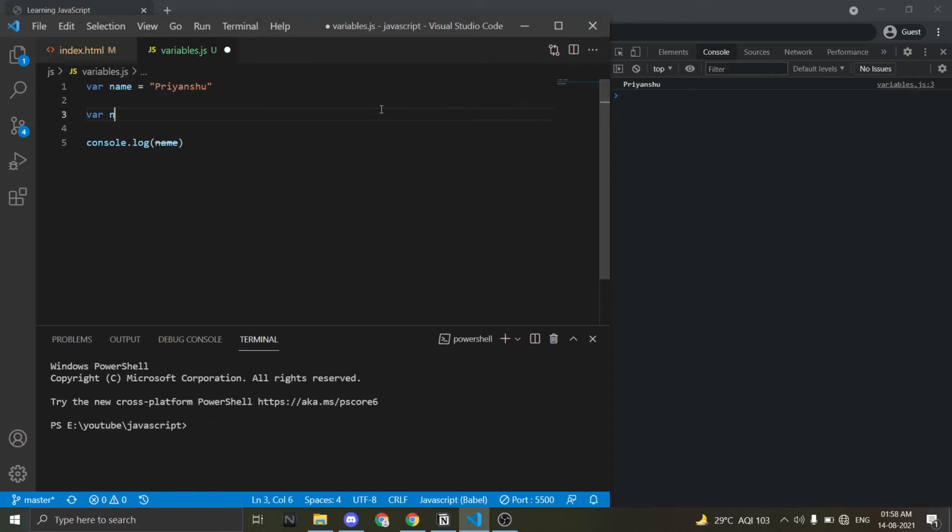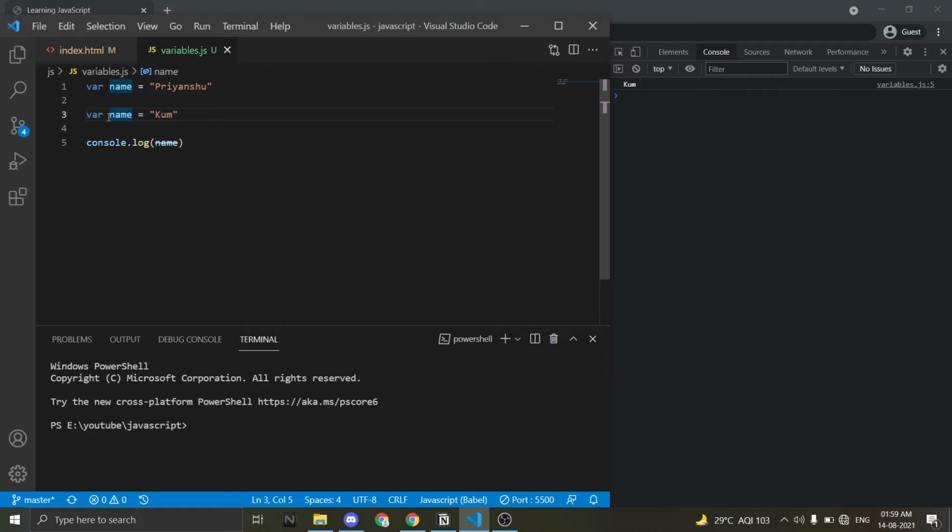Let's take var name is equal to Kum, because I just watched an anime and there was a boy whose name was Kum. You can see that we get Kum now. Why is it so? It is because when we define a variable with the keyword var, we get a value which is defined latest in the code.